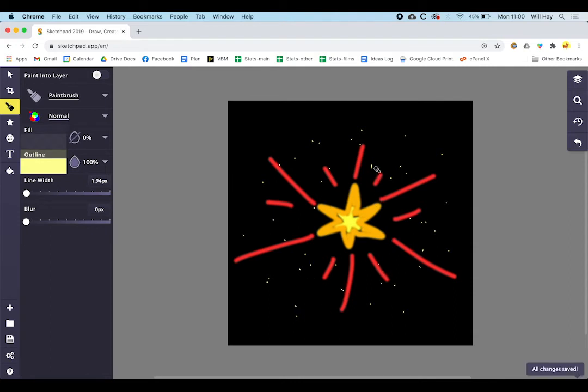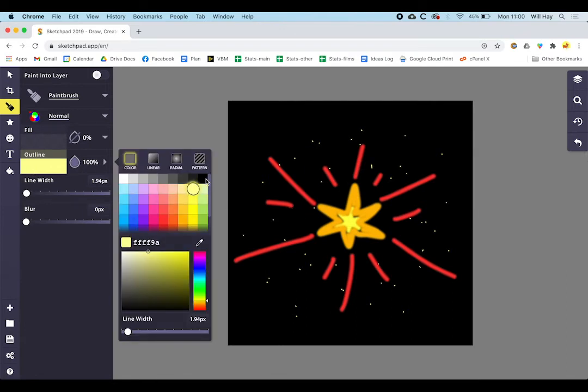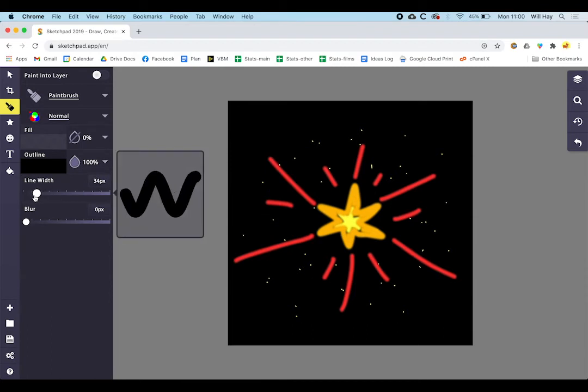Now if you see here, I've made a slight mistake. I've done a line instead of a dot. So I'm going to correct that by drawing over it in black. Let's increase that line width a bit. Just going to draw over it. Right, and that's my firework.